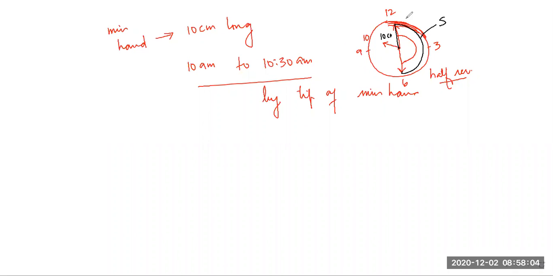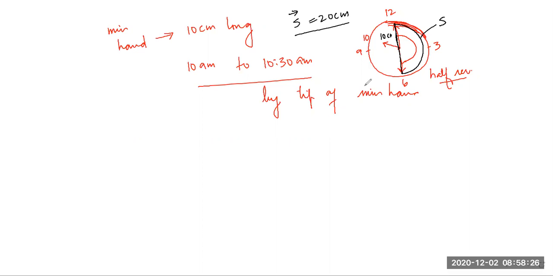Displacement can be told very easily. 20 centimeter. Beautiful. Correct. Very good, Pranav. Displacement will be simply when you join the initial position of the body with the final position, that distance along the straight line. This is 10. This is also 10. Displacement will be 20 centimeter.